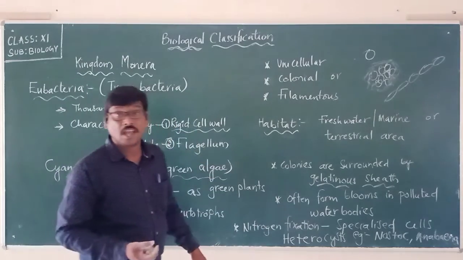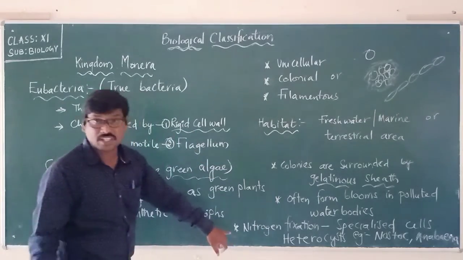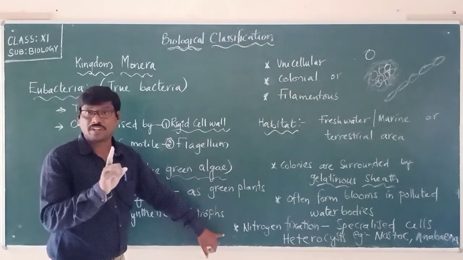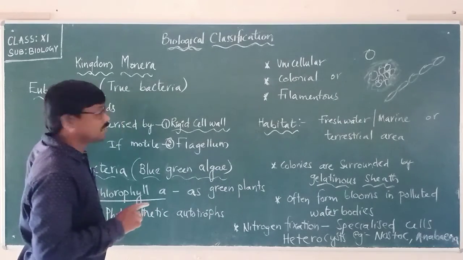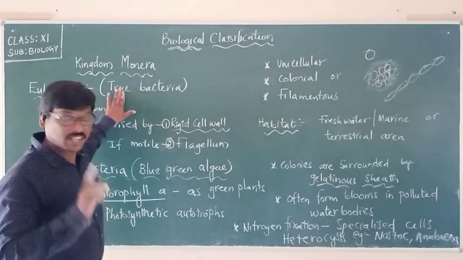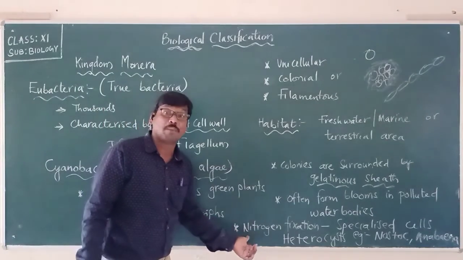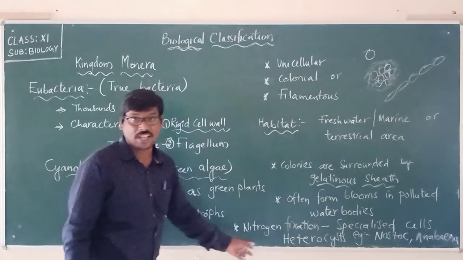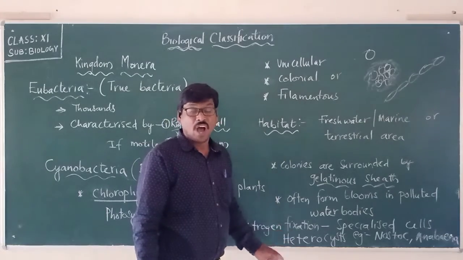Moreover, a very important point we have to remember about eubacteria, known as the true bacteria, is that they also help in nitrogen fixation. How is it possible?